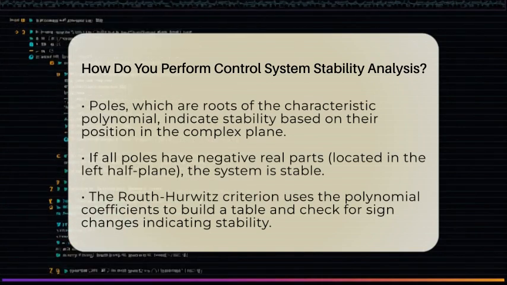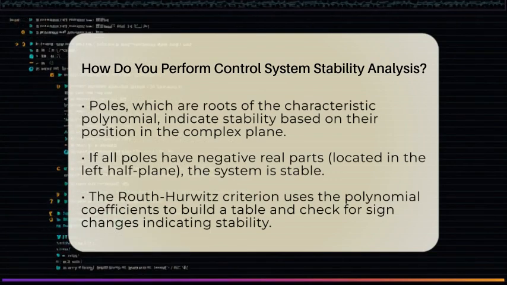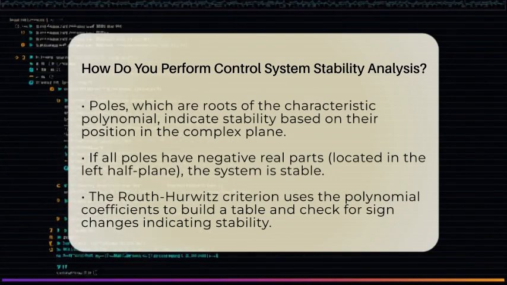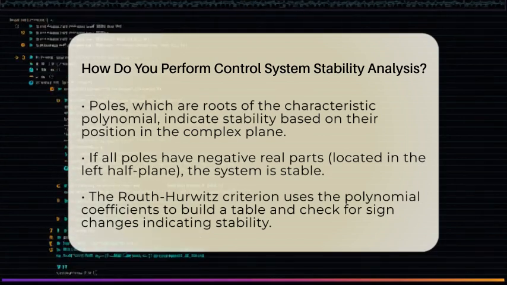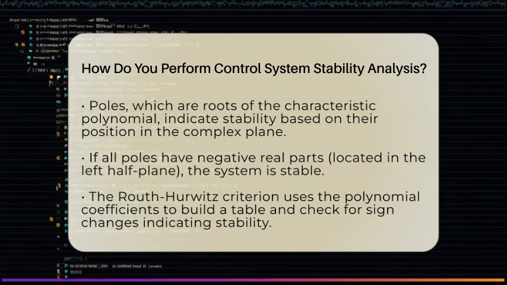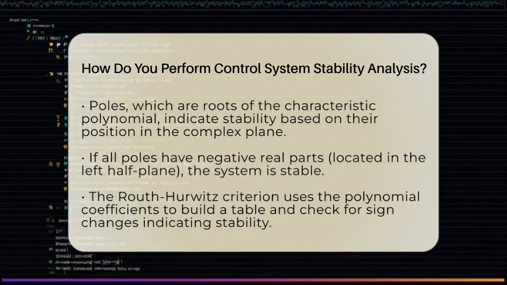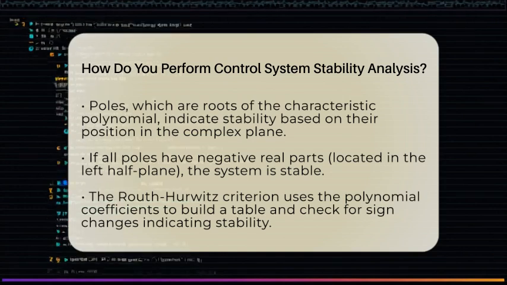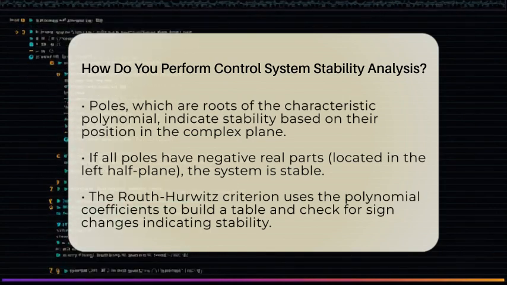One common way to analyze stability is the Routh-Hurwitz criterion. It uses the coefficients of the characteristic polynomial to build a table called the Routh array. By checking the signs of the first column, we can tell if any poles are in the right half plane. If all signs are positive and no changes occur, the system is stable. This method works well for linear time invariant systems and helps find the right gain values to keep the system stable.